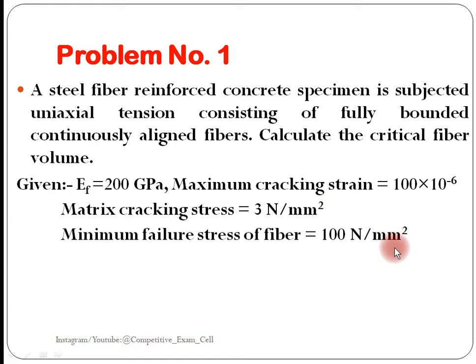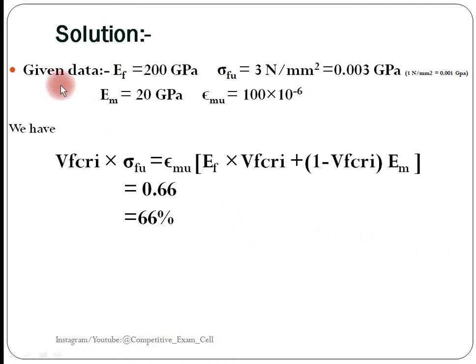So this is the problem statement. Now we need to go for the solution. So write down the given data. EF is given, modulus of elasticity of fiber 200 GPa, fiber failure stress 300 Newton per mm square.